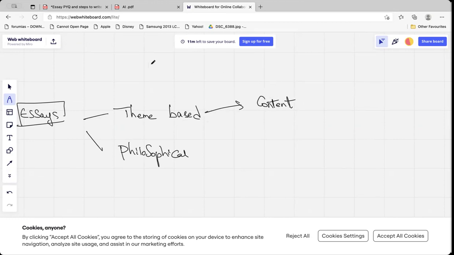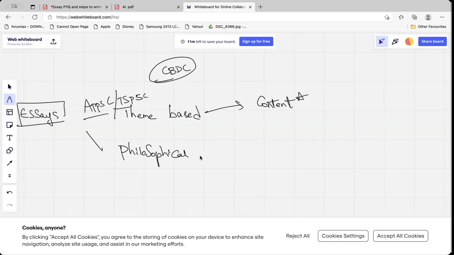Like last year, they have asked a question on the central bank digital currency. If you do not have the content here, you will not be able to write the answer. You will not be able to write the essay here. So in these theme-based questions that are primarily being asked in the APPSC or TSPSC, content still plays a very important role.